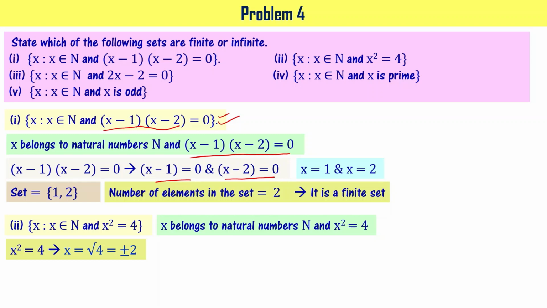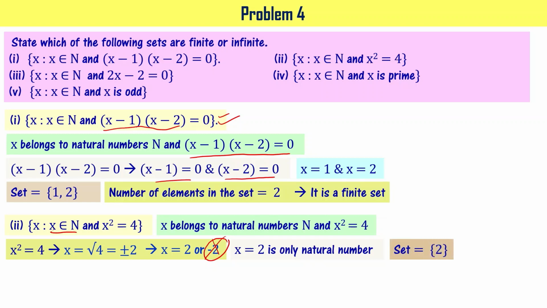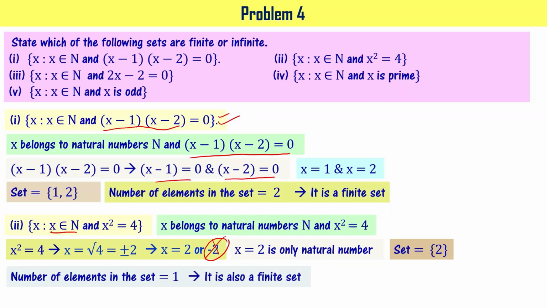It means you can have x equal to plus 2 or minus 2, right? But we said that x belongs to N. It means x has to be a natural number. Minus 2 cannot be a natural number, right? Hence, x equal to 2 is the only natural number. If you count, the number of elements in this set is just 1. That's why it is going to be a finite set, right?